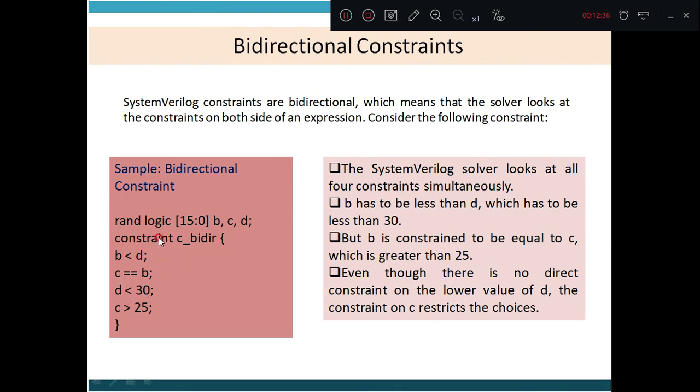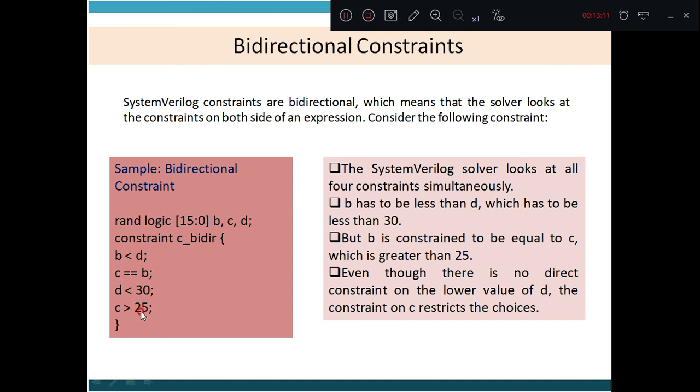There are 4 constraints put up over here. So what does the System Verilog solver do? It looks at all the 4 constraints simultaneously. The first constraint is B has to be less than D, which has to be less than 30. B has to be less than D, but what is the condition on D? D has to be less than 30. But B is constrained to be equal to C. C and B are equal here. And also C is greater than 25.